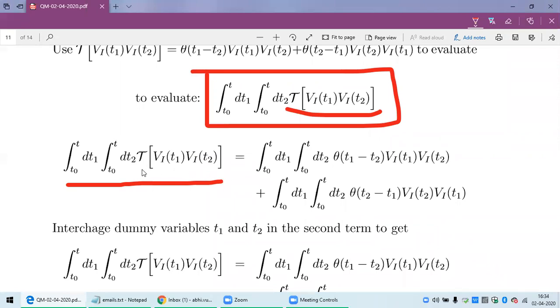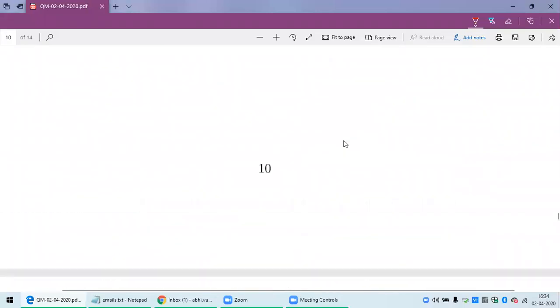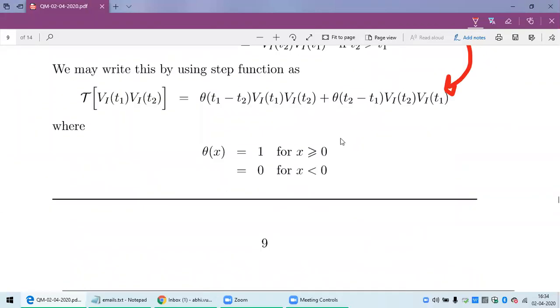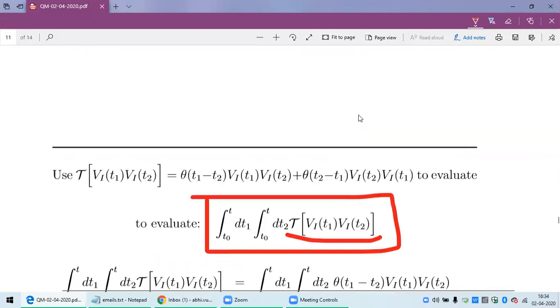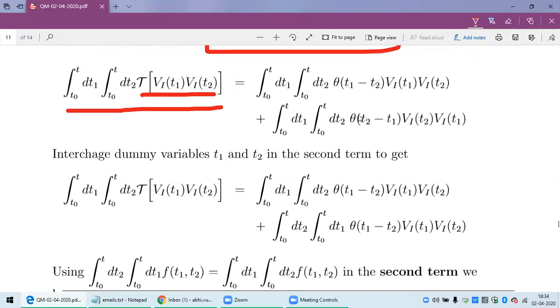Here, in place of T, it is two products. You use this expression, one term and another term, with T2 and T1 interchanged here. So you write it here. There are 2 terms.